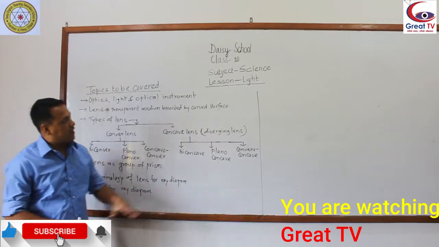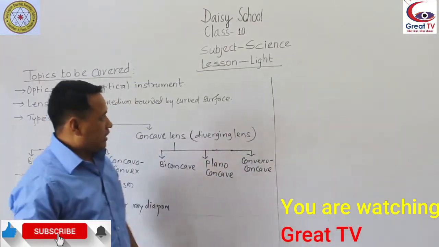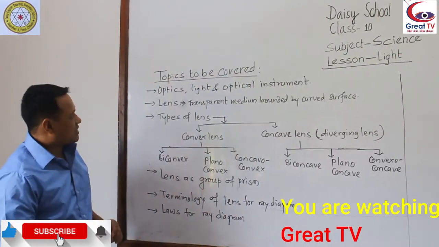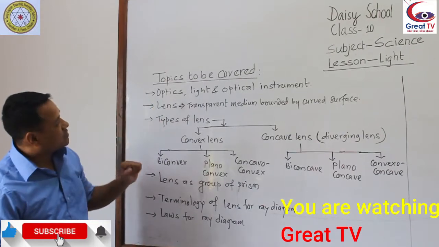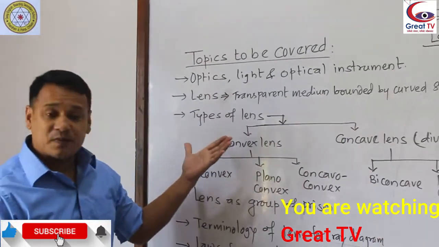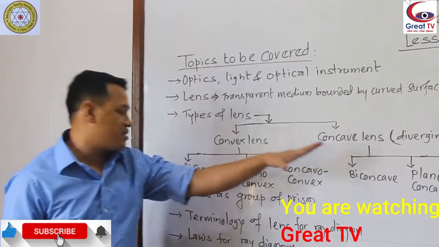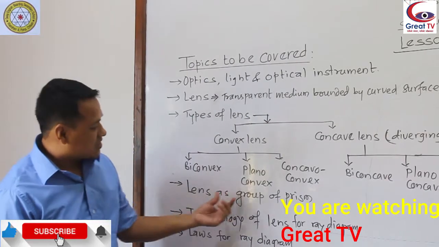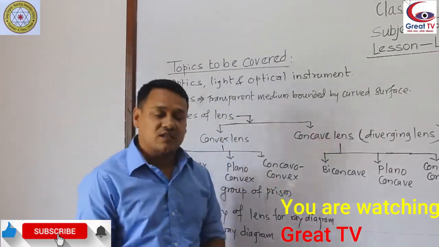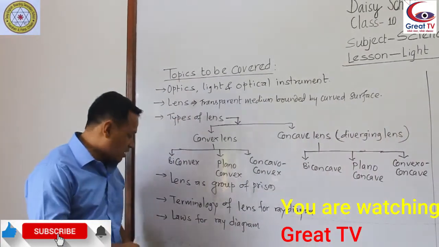Today I am here with the light lesson of class 10 science. In this video, we are going to discuss the terms optics, light, optical instrument, lens, types of lens, convex lens, concave lens, and types of convex and concave lens. Lens is a group of prisms. Similarly, some terminology of lens for ray diagram, and if we have time, then we discuss the rules for ray diagram also.